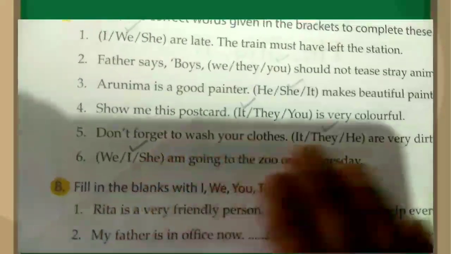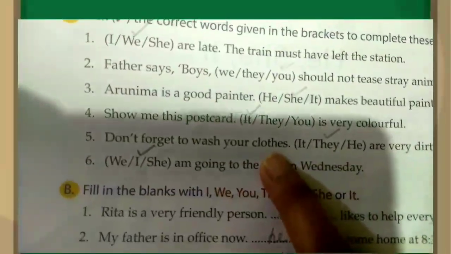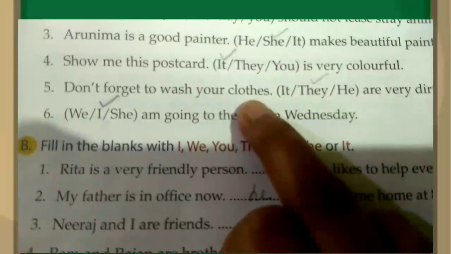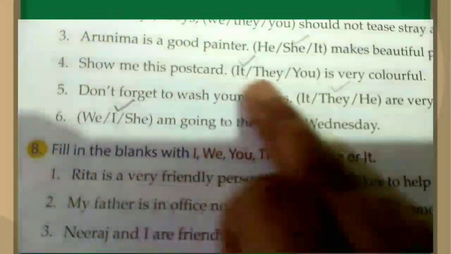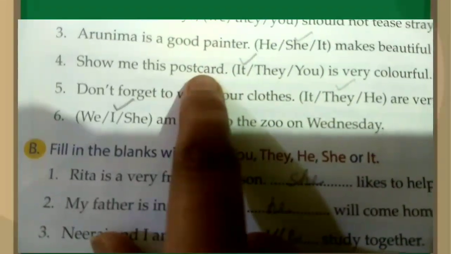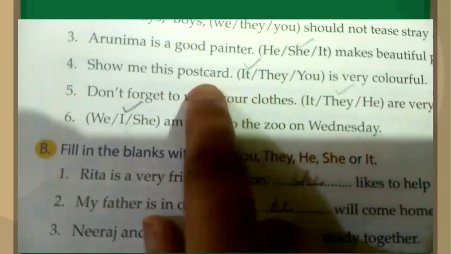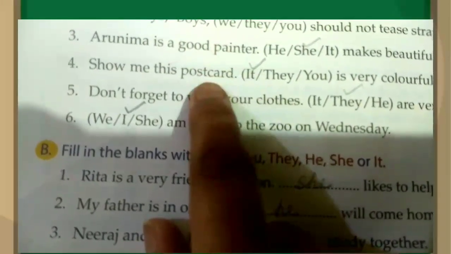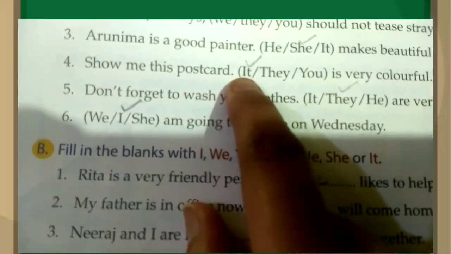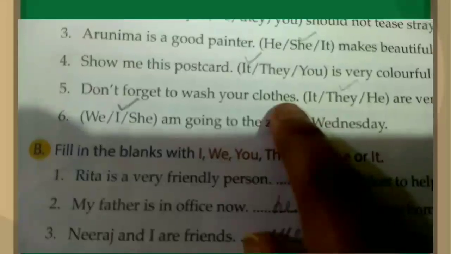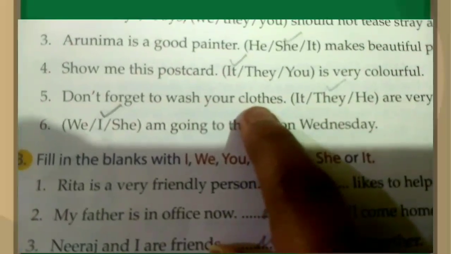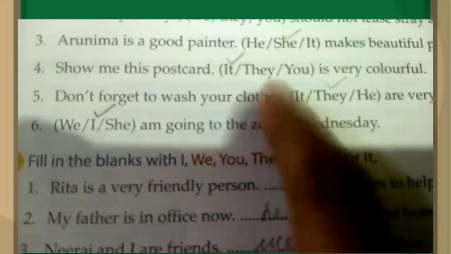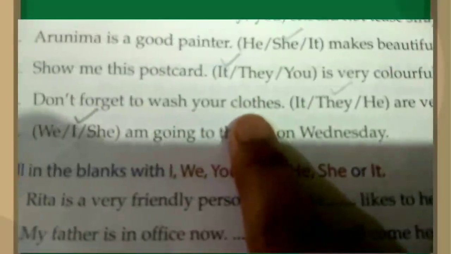Let's see number 5. Don't forget to wash your clothes. So here clothes are things. Clothes are things because it's talking about more than one clothes. And in question 4 we saw postcard is also a thing and we chose it because it's talking about one postcard. In number 5, clothes are also things but we will choose they because it's not talking about one cloth, it's talking about more than one clothes.